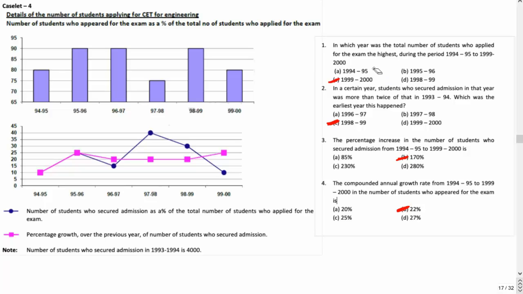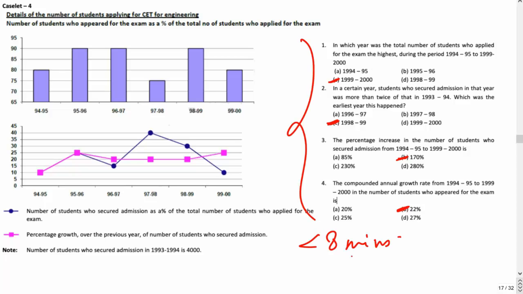Now our aim over here is to identify how to solve this question within 8 minutes. If you're able to do this, trust me, nobody can stop you from getting a 99 percentile in LRDI. Okay. So I hope you would have found your mistake somewhere, and this is the correct answer.